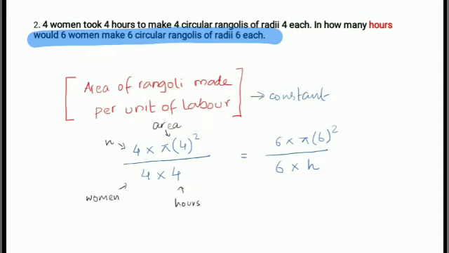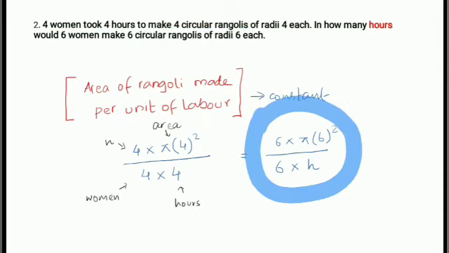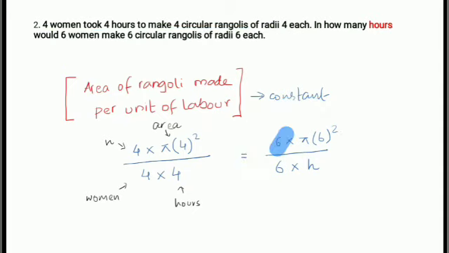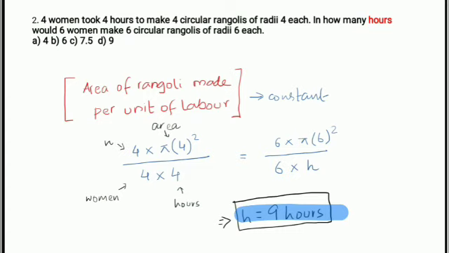Similarly, all of these parameters will be placed here: number of rangolis 6, radii 6, women 6, and h is the number of hours. If you solve this equation, it will give you h to be 9 hours. And this is your correct answer.